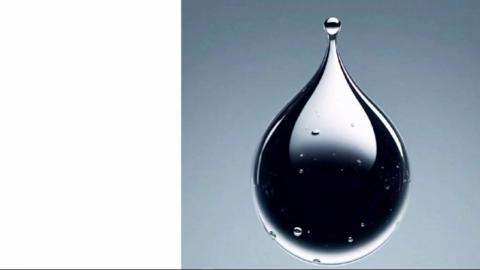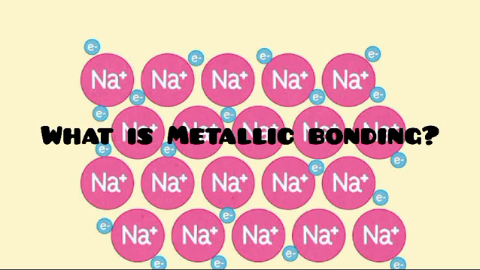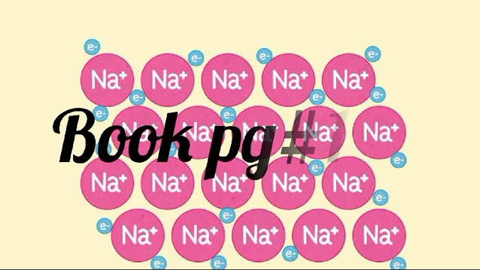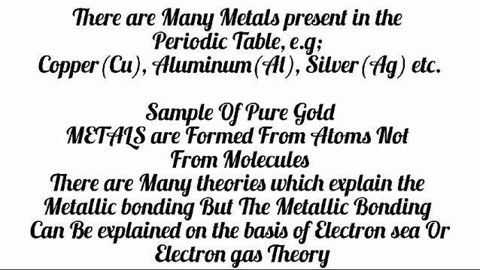Now comes our main topic, what is metallic bond. Metallic bond is on book page number 108. There are many metals present in the periodic table like aluminium, sodium, copper, iron, platinum. For example, a sample of pure gold. Metals are formed from atoms, not molecules.